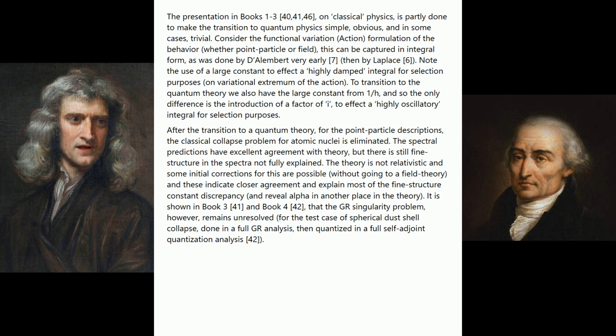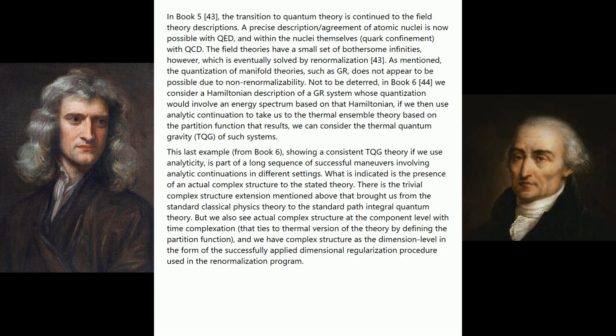It is shown in Book 3 and Book 4 that the GR singularity problem, however, remains unresolved for the test case of spherical dust shell collapse, done in a full GR analysis, then quantized in a full self-adjoint quantization analysis. In Book 5, the transition to quantum theory is continued to the field theory descriptions. A precise description/agreement of atomic nuclei is now possible with QED, and within the nuclei themselves, quark confinement, with QCD. The field theories have a small set of bothersome infinities, however, which is eventually solved by renormalization.